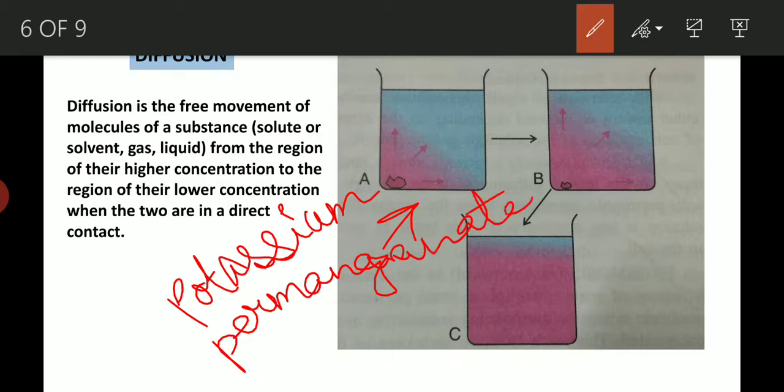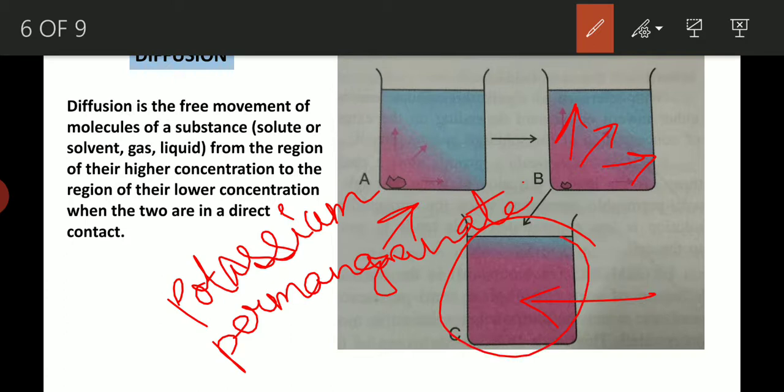Potassium permanganate is violet in color. This is a soluble dye. So this crystal of potassium permanganate is dipped inside a beaker containing water. Now, slowly we will see that the color of the dye is spreading, and at one point of time the whole water inside the beaker gets violet in color.